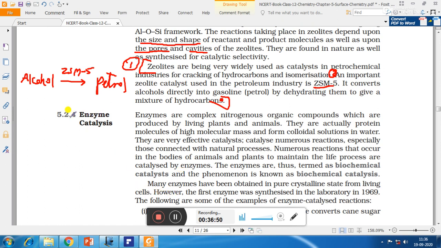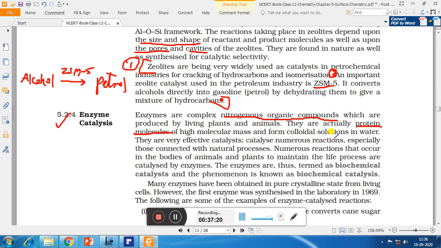Now next is enzyme catalysis. Enzymes are complex nitrogenous organic compounds which are produced by living plants and animals. So here we will see that enzymes are biocatalysts which are generally produced by living plants and animals. They are actually protein molecules of higher molecular mass and form colloidal solutions in water. They are very effective catalysts.